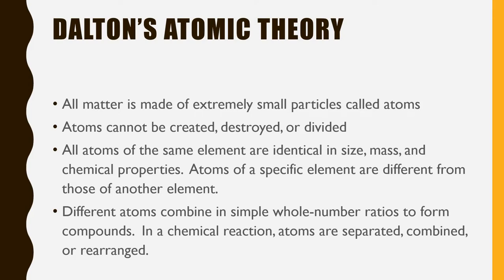In a chemical reaction, atoms are separated, combined, or rearranged. So this is his atomic theory. We have small particles that make up everything, and we cannot create or destroy them. Okay, so this is what we're starting from, and as we go through, we're going to see what parts are getting changed by each scientist and what they did that supports them making that change to atomic theory.